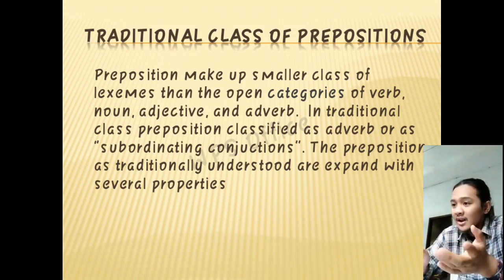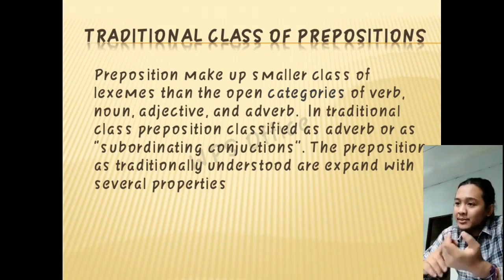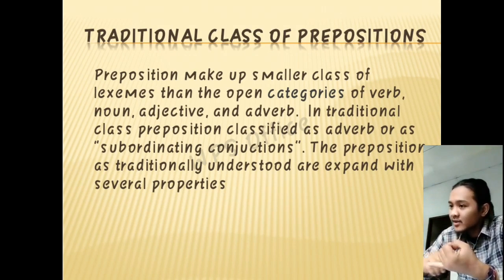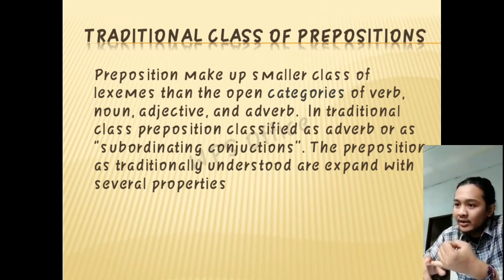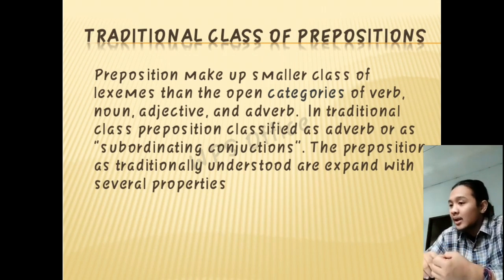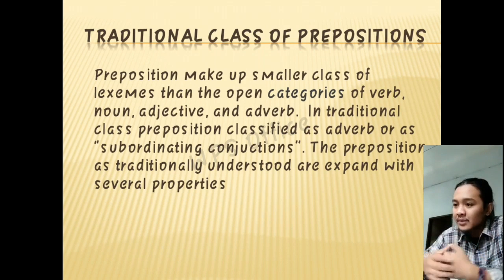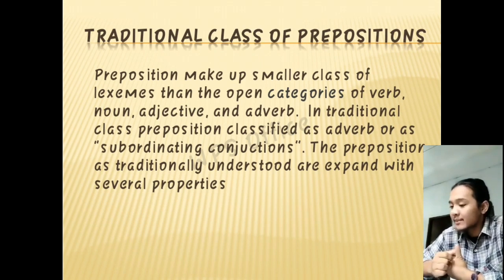The traditional class of preposition. Prepositions make up a smaller class of lexemes than the open categories of verb, noun, adjective, and adverb. In the traditional class, prepositions are classified as adverb or subordinating conjunction. The prepositions as traditionally understood are expanded with several properties.